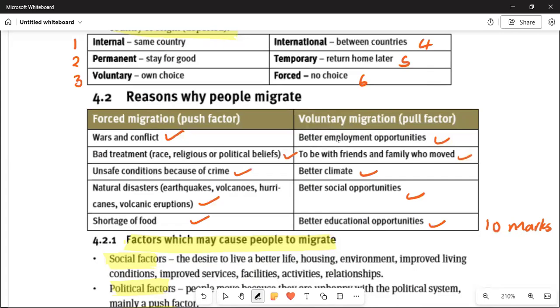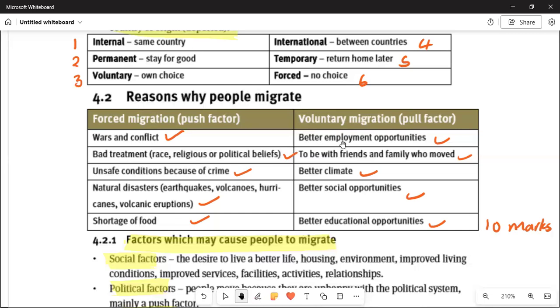Then we've got voluntary, which means the migration is happening because of pull factors, where people are going because they want to achieve something at the end of the day. So you must differentiate between these 2 factors. Forced migration is because of, number 1, wars and conflicts. Number 2, bad conditions. Number 3, unsafe conditions because of crime. Number 4, natural disasters: earthquakes, volcanic eruptions, hurricanes. And the other one is shortages of food.